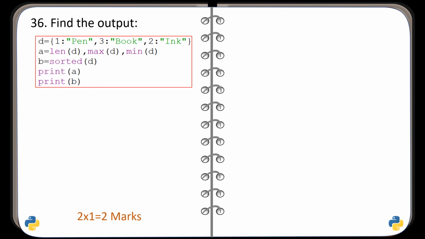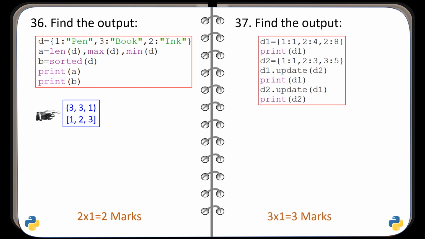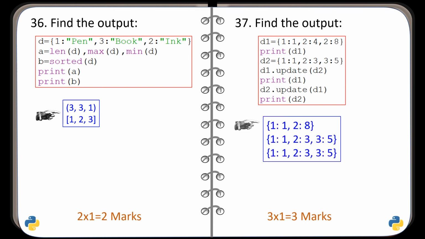And tell your output with the correct output which is given here. This one. Question number 37. See the code and find the output. And tell your output with the correct output, and the correct output is this one.